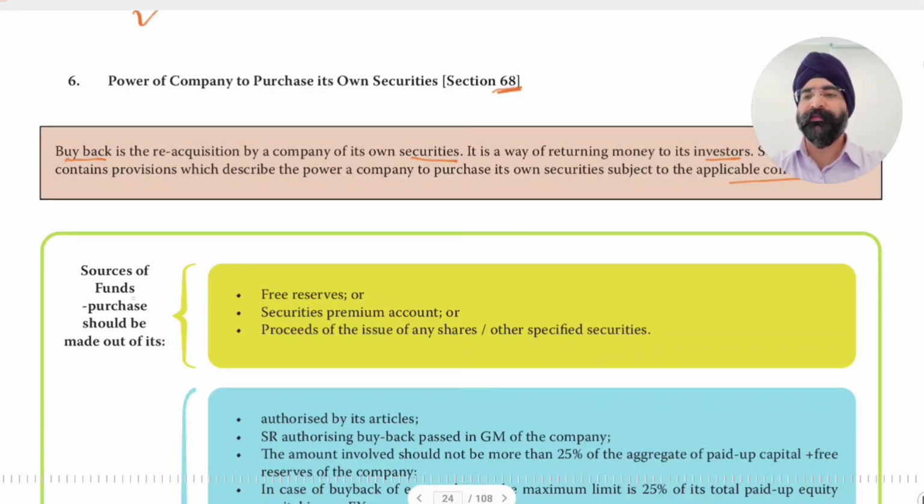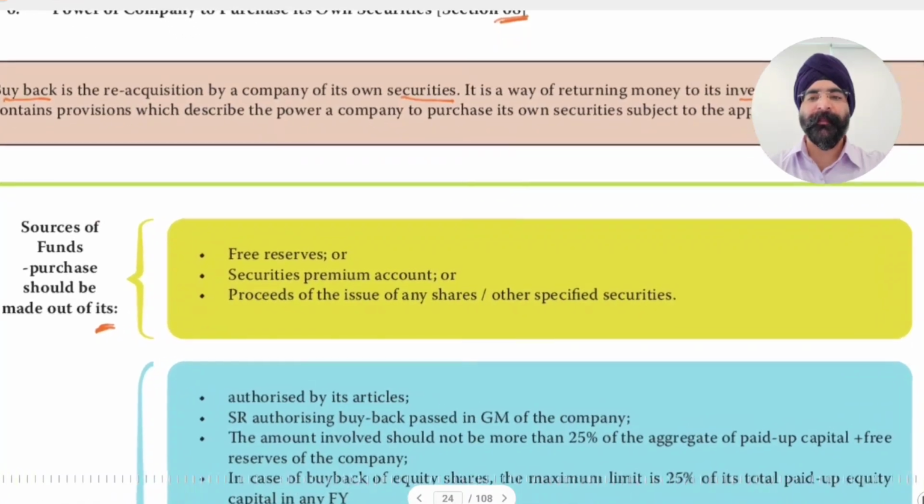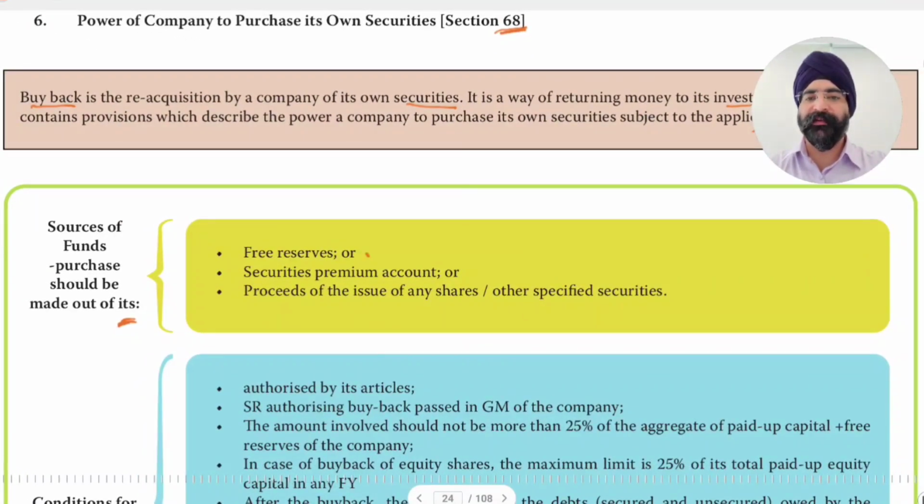Now, sources of funds for purchasing. What are the sources? Purchasing can be made only out of these funds. First is free reserves. If the company has free reserves, that can be utilized. Securities premium account: if funds in the securities premium account are available, then that can be utilized.